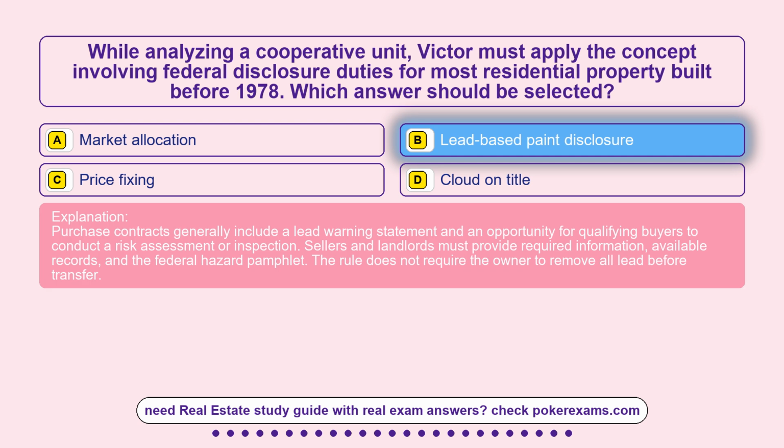Purchase contracts generally include a lead warning statement and an opportunity for qualifying buyers to conduct a risk assessment or inspection. Sellers and landlords must provide required information, available records, and the federal hazard pamphlet. The rule does not require the owner to remove all lead before transfer.